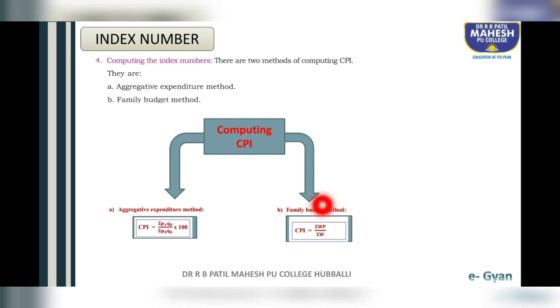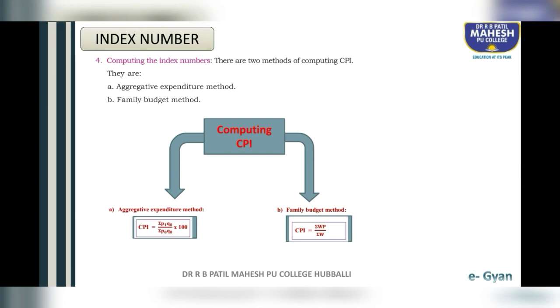The W means weights, capital P means the price relative. You know price relative means capital P is equal to small p1 divided by p0 into 100. So this means current year price divided by base year price into 100. Students, to compute cost of living index number or CPI, we have two formulas. Either you have to apply the aggregate expenditure method or the family budget method.